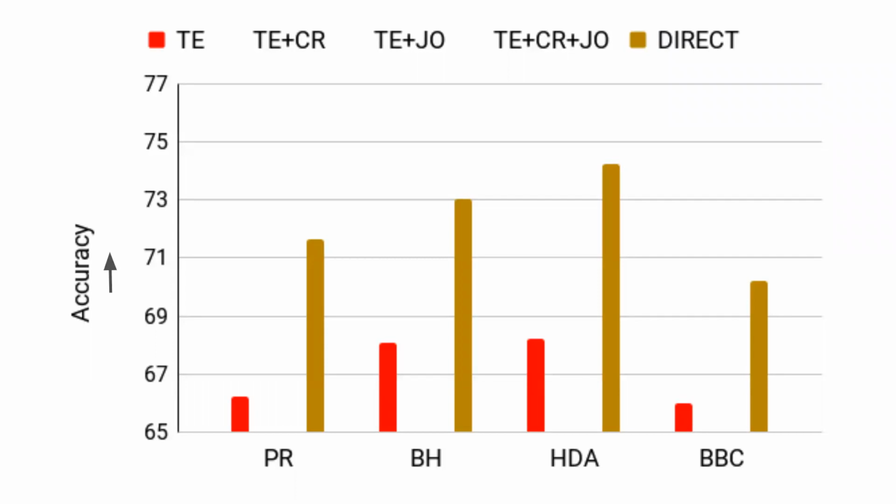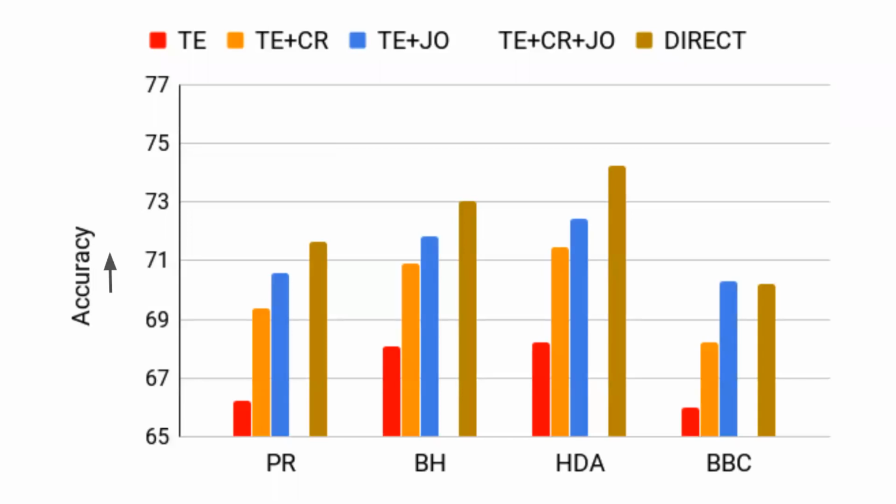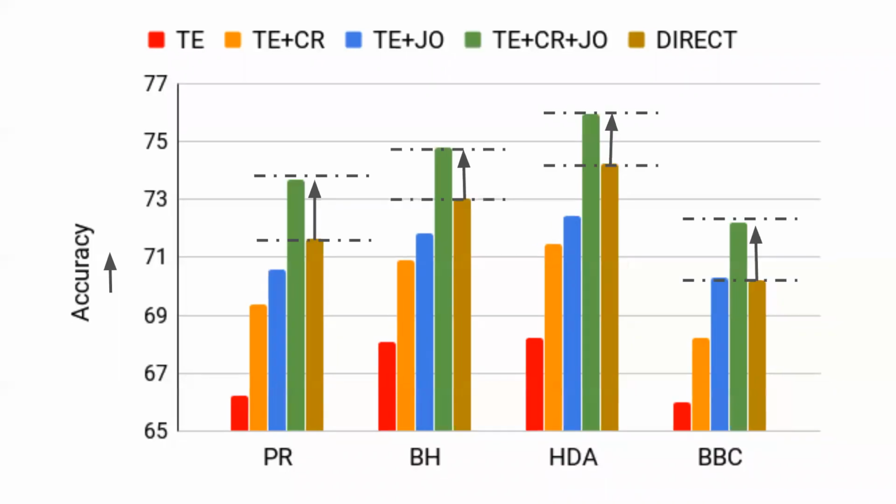When we do textual entailment independently and then predict the classification, we don't get much improvement in performance. There is a wide gap between the direct and just textual entailment, but once we include consistency, we start diminishing that gap by a huge margin. When we do just joint training, with no consistency regularization, we reduce it by a lot, because now it's getting good feedback from the joint objective, which indirectly helps reduce the gap. But once you do all of this together, both direct consistency regularization as well as joint training, we are able to beat even the direct classification without learning any spurious patterns, which is a very interesting and surprising result.